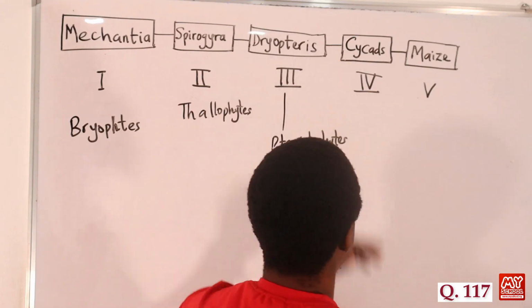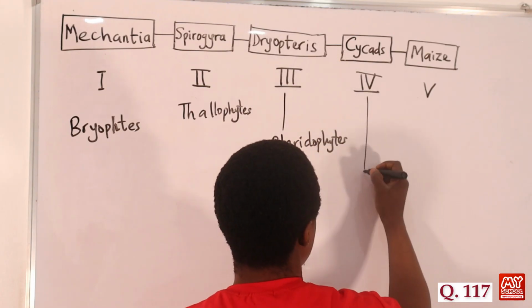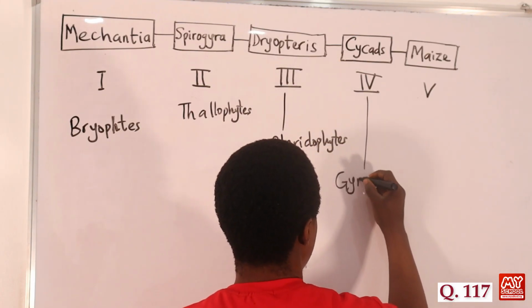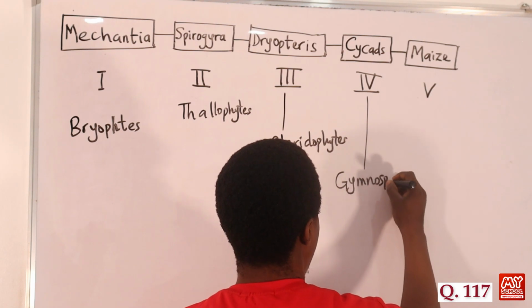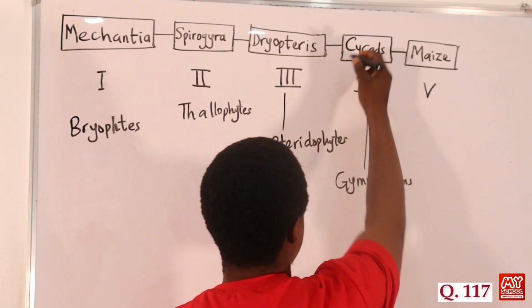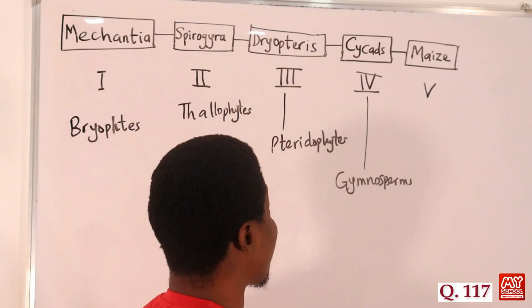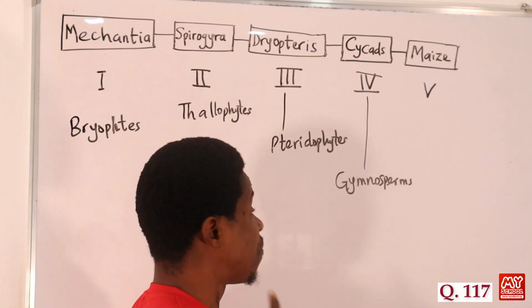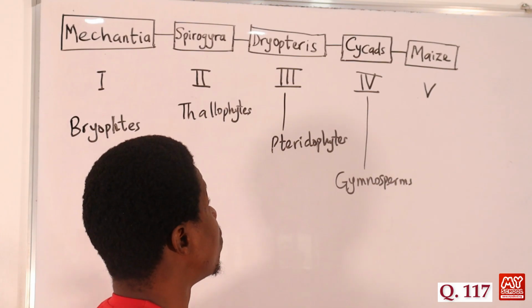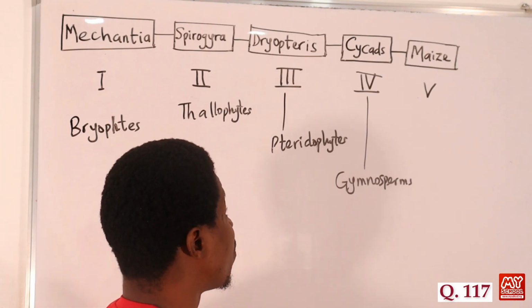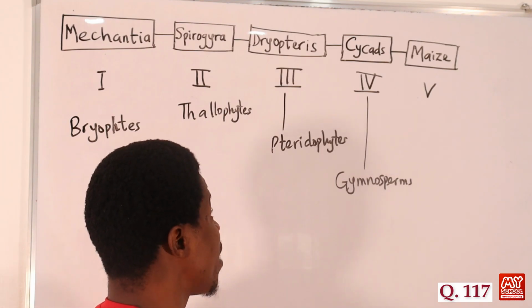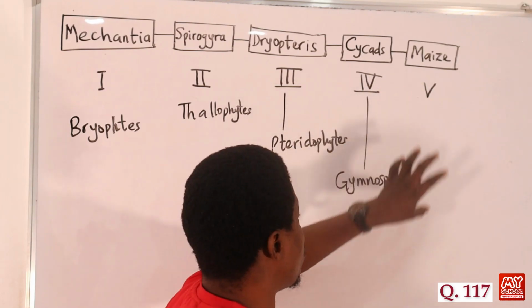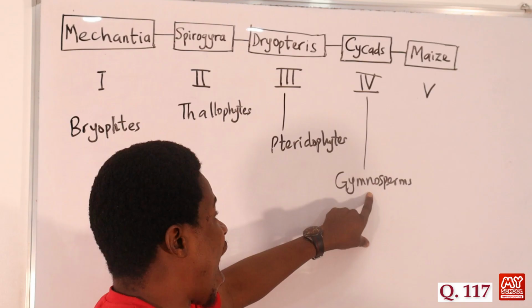Then we have the cycads. Cycads are your gymnosperms. For cycads, usually they have differentiated bodies. They have vascular bundles. They bear seeds, but the seeds that they bear are open.